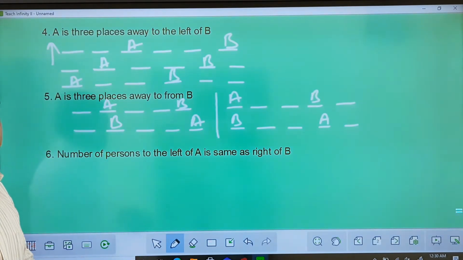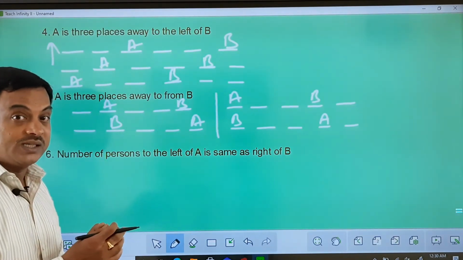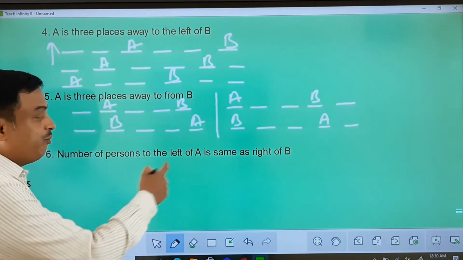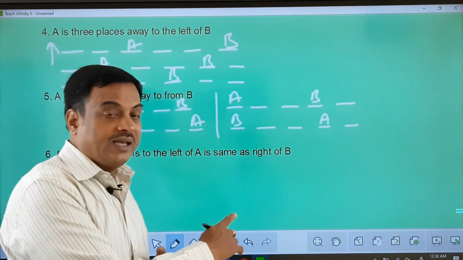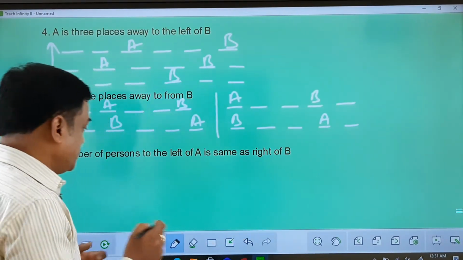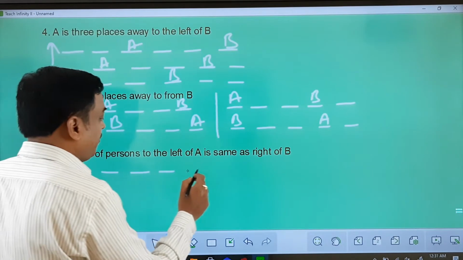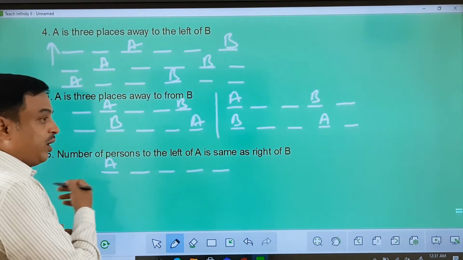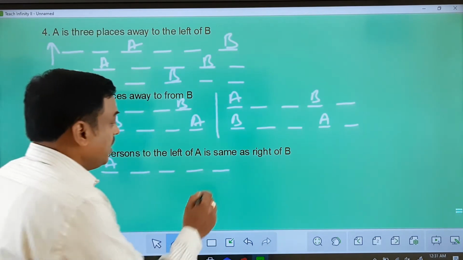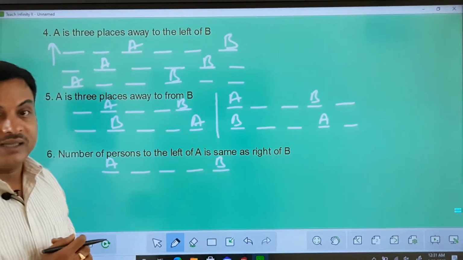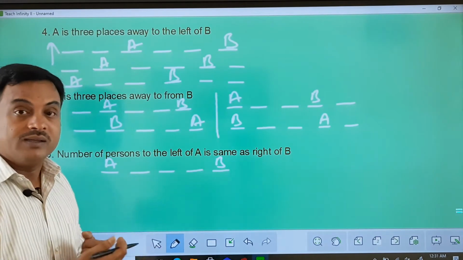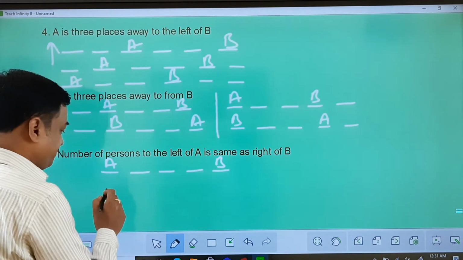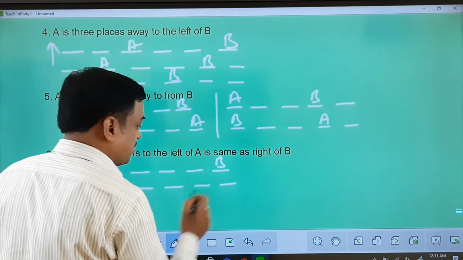Next. This statement is very crucial to understand. Majority of the time in linear arrangement, you'll find these statements here. Number of people on the left of A, same as the number of people to the right of B. What does that mean? 1, 2, 3, 4, 5, if I take A here, how many people are on the left of A? 0. B has to be positioned here in that case. Number of people on the right of B is again 0. Left of A is 0, right of B is also 0. This could be one possible case, all of you.